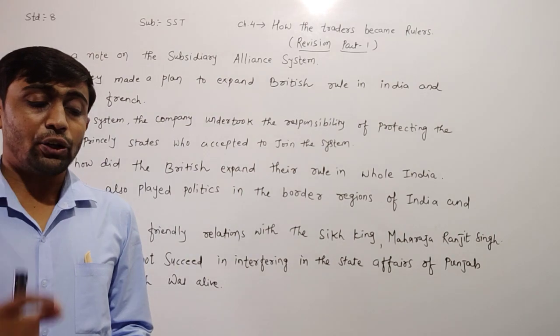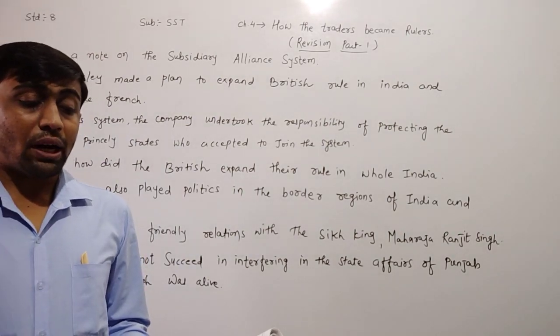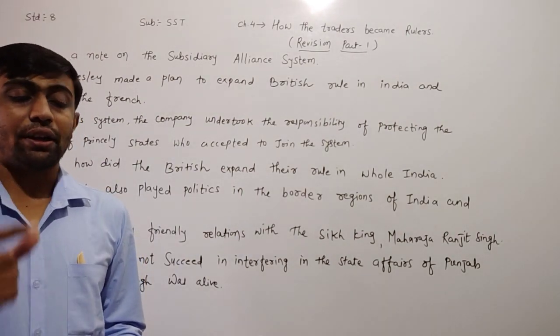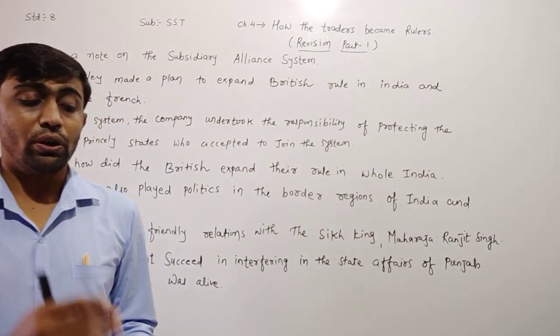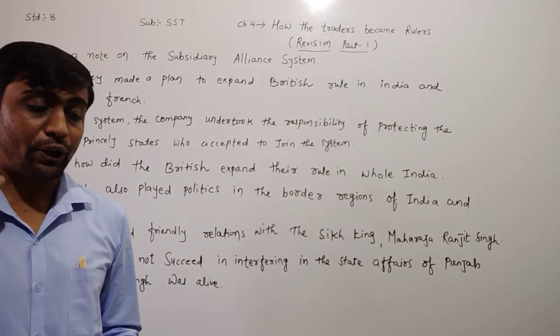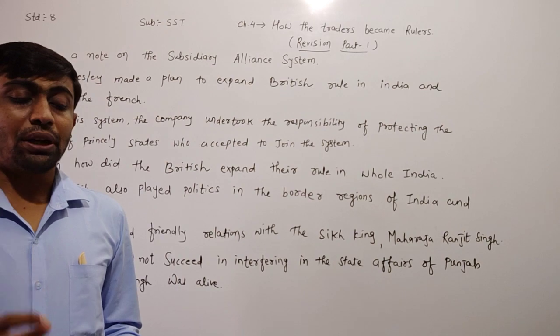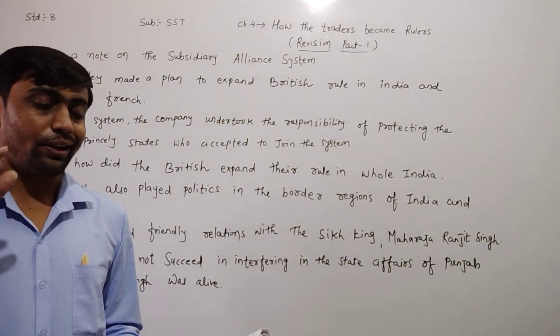The ruler had to keep a permanent British army in their kingdom. According to this plan, the ruler had to keep the permanent British army in their kingdom.